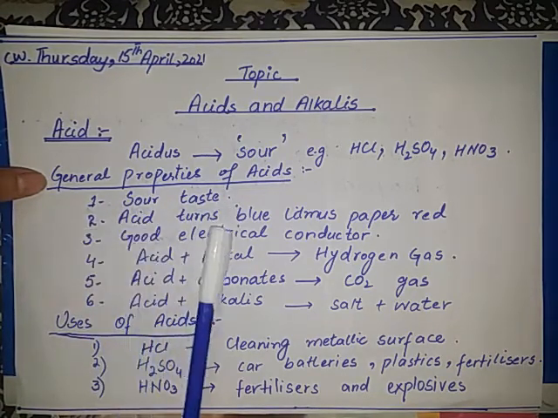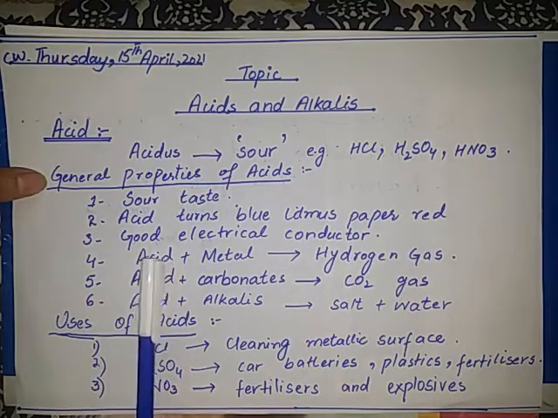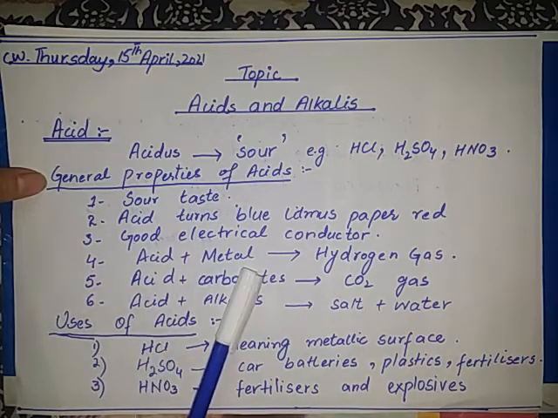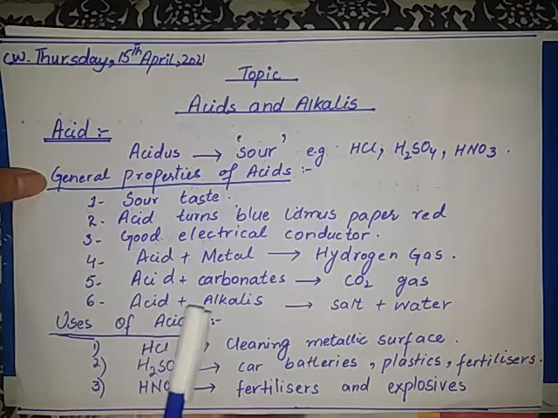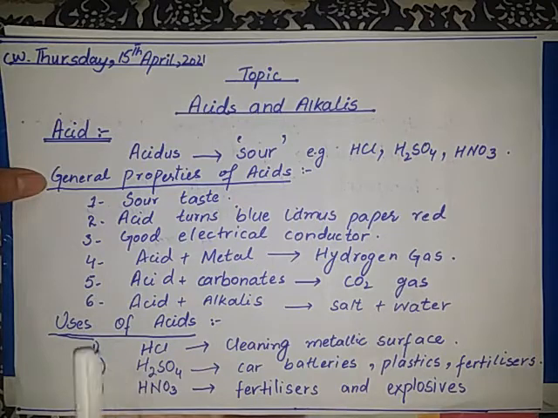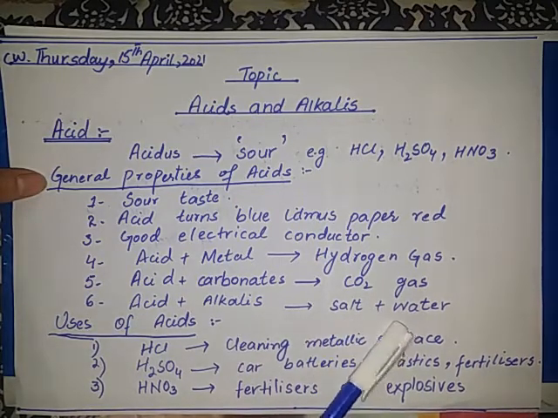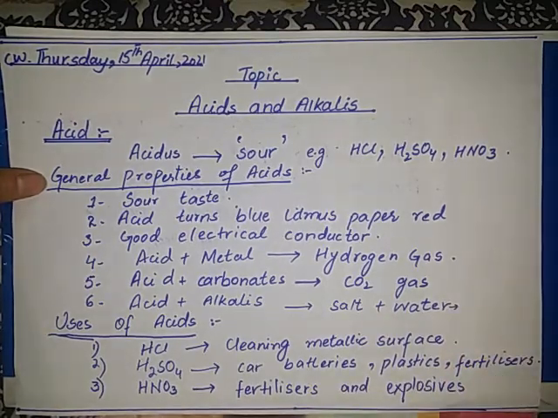Number two, acid turns blue litmus paper to red. Number three, acids are good electrical conductors. Number four, when acid and metal combine, it forms hydrogen gas. Fifth, when acids react with carbonates, they form carbon dioxide gas. When acid and alkalis combine, they form salt and water, and this reaction is known as a neutralization reaction.